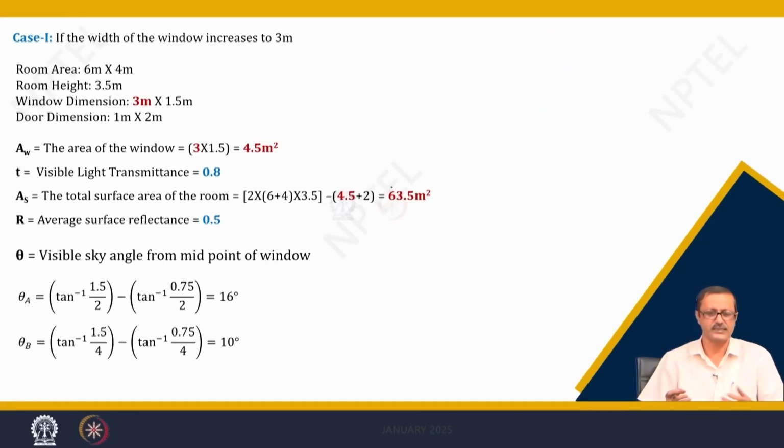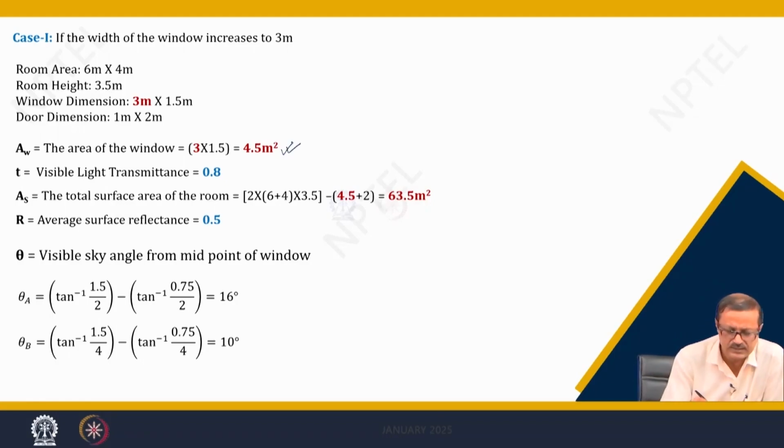In the next one, what I did is that I increased the window width to 3 meter. Instead of 2 meter, if you remember, now I have increased it to 3 meter, and that is the only change. If that is the change, there will be a little bit of changes. The area of the window now becomes 4.5 meter square, and the T value and the R value remain unchanged.